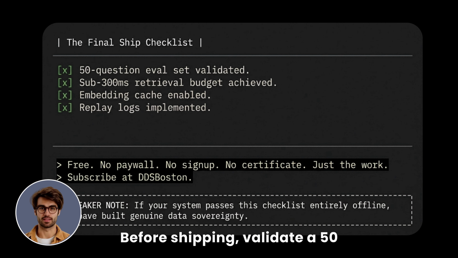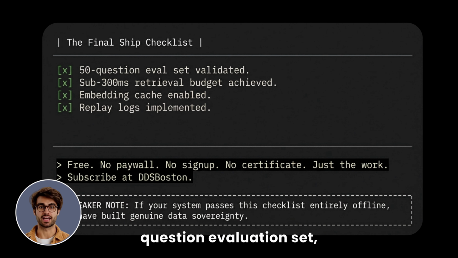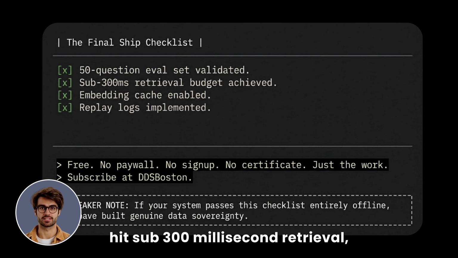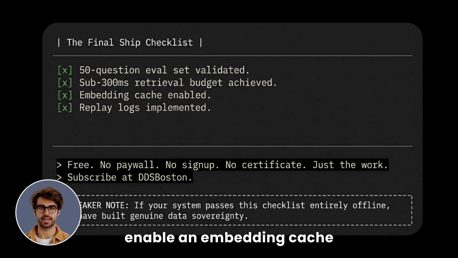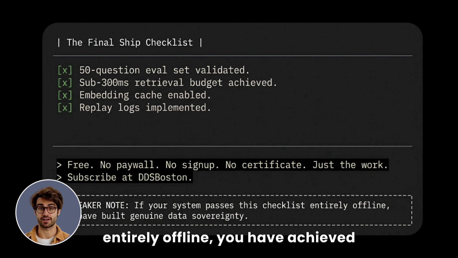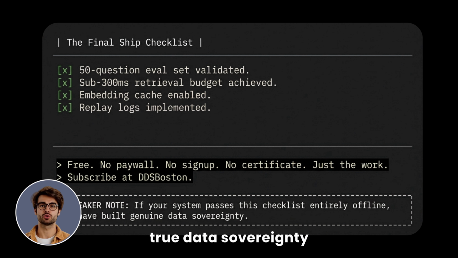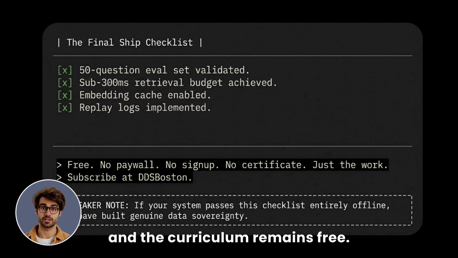Before shipping, validate a 50-question evaluation set. Hit sub 300 millisecond retrieval. Enable an embedding cache and implement replay logs. If you can meet this checklist entirely offline, you have achieved true data sovereignty, and the curriculum remains free.